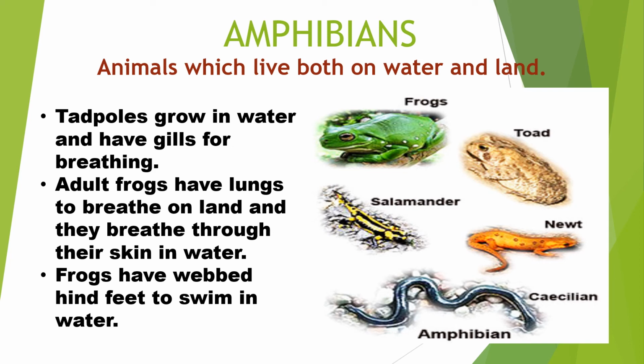Similarly, frogs have webbed hind feet. The hind feet means the back ones, not the front ones. The back feet help them to swim in water. Remember we discussed ducks. They also have webbed feet, but in frogs only the hind feet are webbed, and that helps them to swim in water. So amphibians are those animals that live both on water and land, and these are some examples of amphibians.